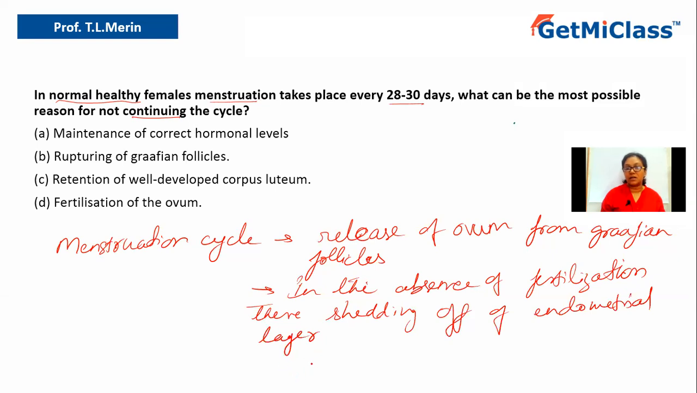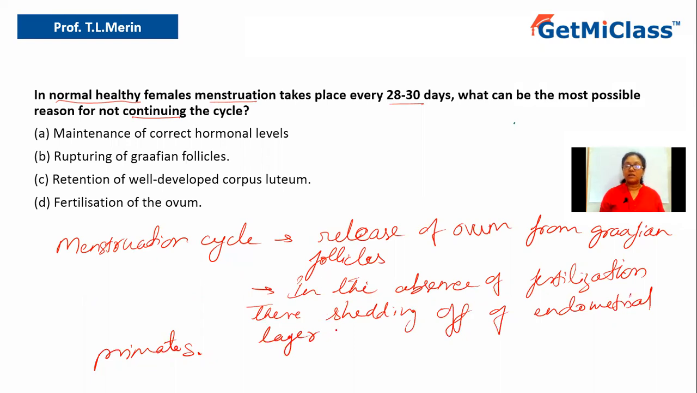So the cycle will again continue. By the time the layers, everything gets shed off, the blood will be released out. Then the body prepares itself for the second round of the menstrual cycle. This happens every month in the case of the female, because in humans, in fact in all primates, they follow the menstrual cycle, since every month they produce an ovum.